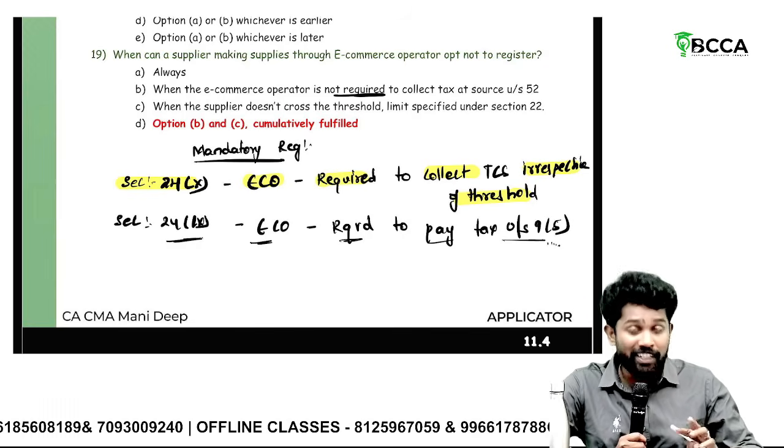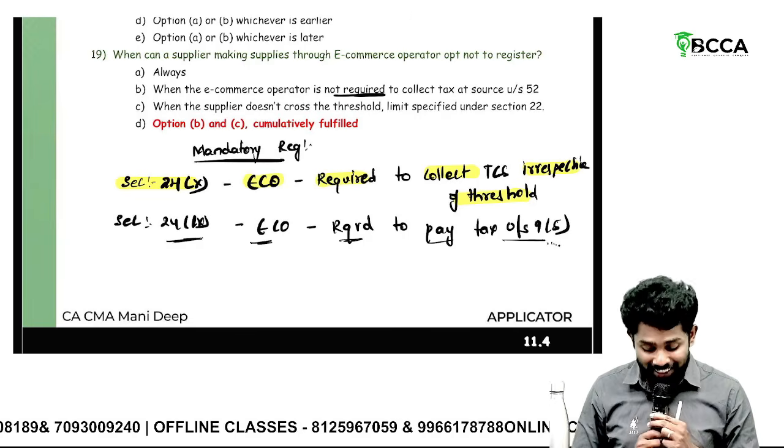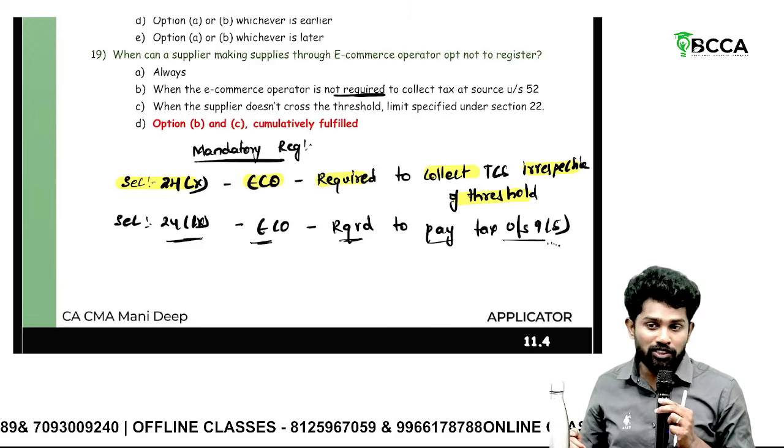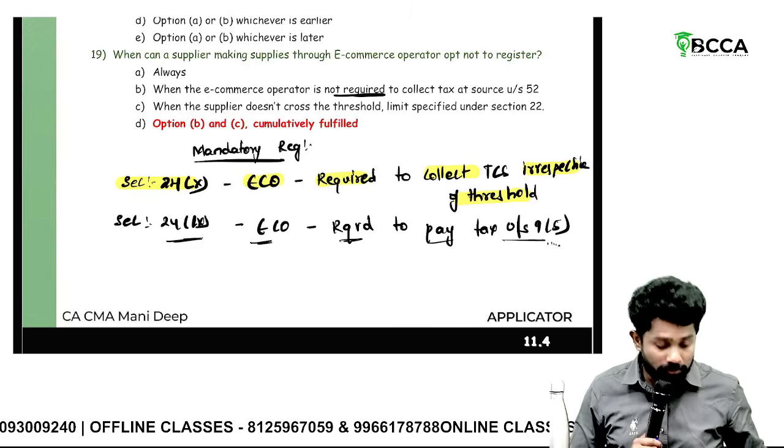That means a combined reading. Put them in a mixie and observe that. Then you will understand that when the turnover is within the threshold and TCS is not applicable, the e-commerce operator is not required to register mandatorily. Understand, right?